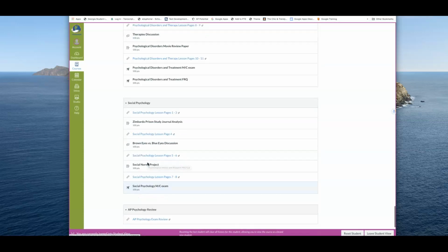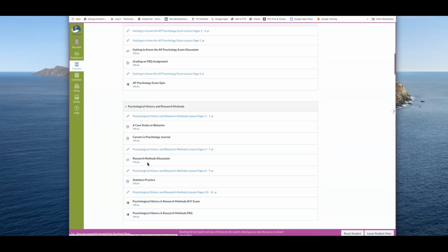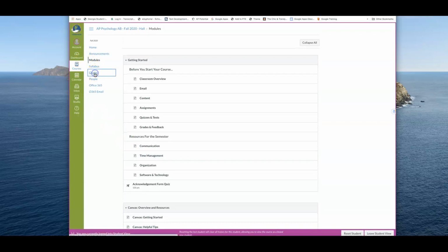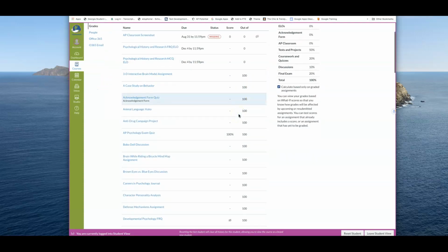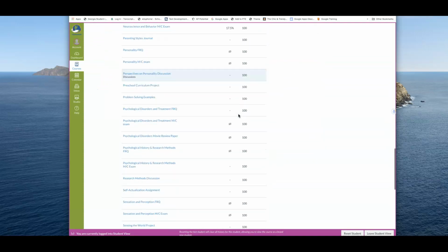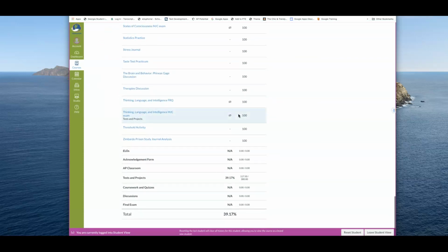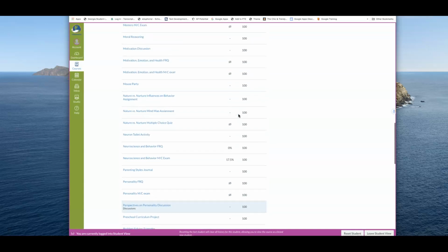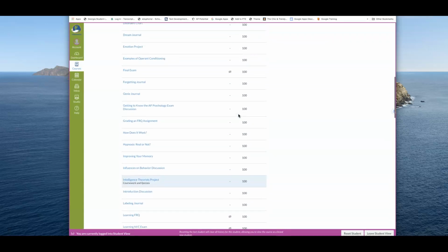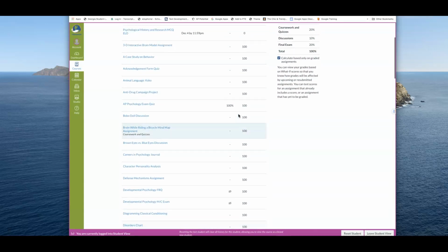And one thing to note, when they are graded, I have to go to the gradebook and manually add the points. So this is our test student. You can see the test student's grades here. You can see that the ELO drop boxes don't have a percentage, so that's why you don't see those here.